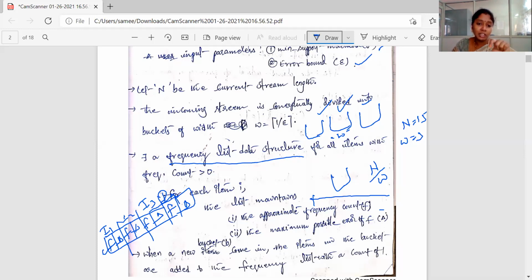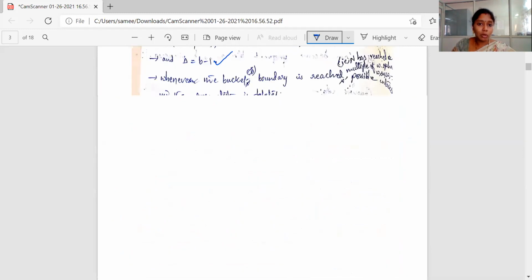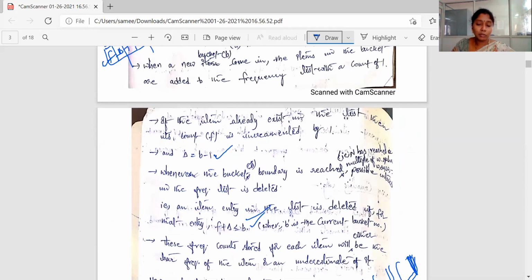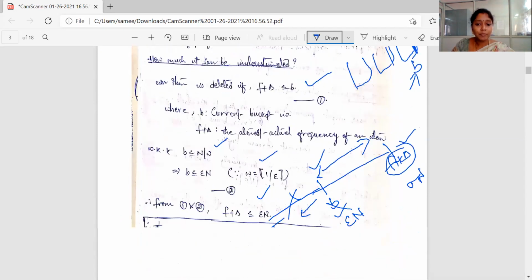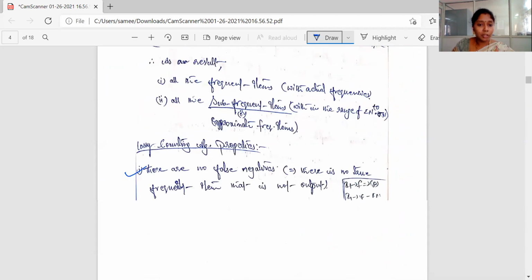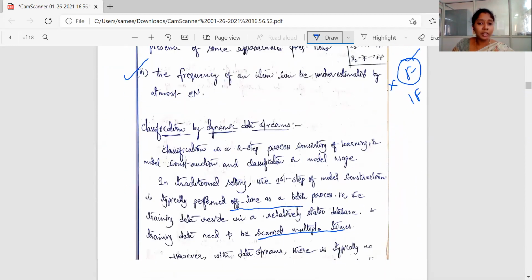So each entry in the frequency list data structure consists of two elements: f, the approximate frequency count, and delta, the maximum possible error of f. How we get the values of f and delta, we have already seen in the last class. This is the way we can mine the frequent item sets.